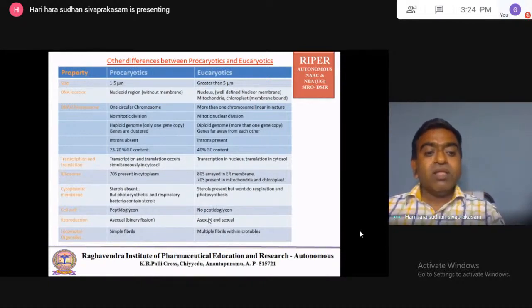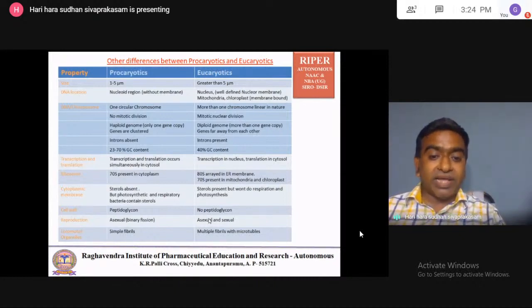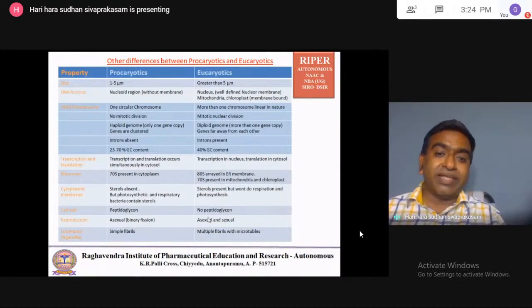Then in the cytoplasmic membrane of the prokaryotic, sterols are absent. But photosynthetic bacteria and respiration-doing bacteria are there, and they contain sterols.